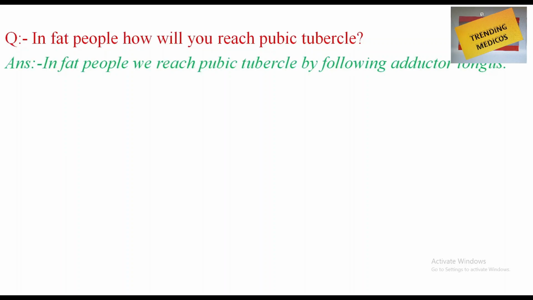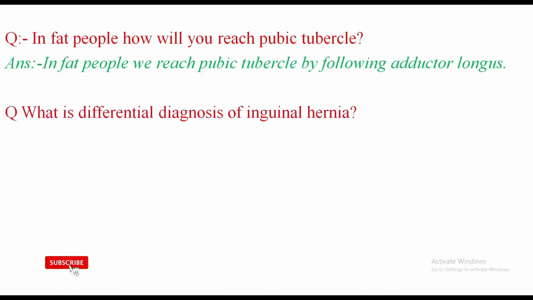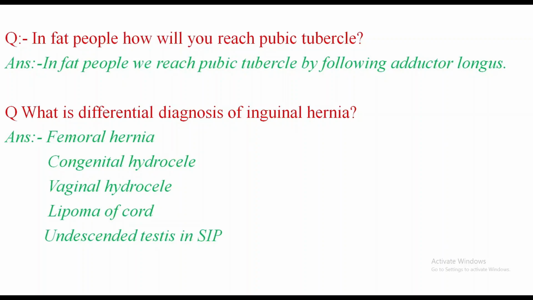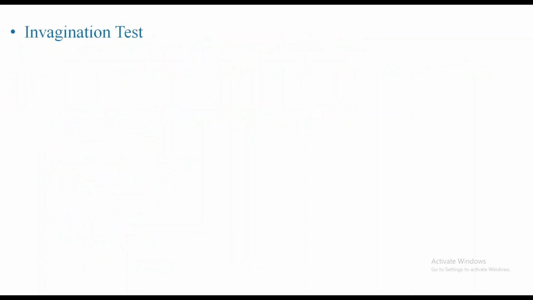In fat people, how will you reach the pubic tubercle? Is the question. Answer is, in fat people, we reach the pubic tubercle by following the rectus abdominis muscle. What is the differential diagnosis of the inguinal hernia is the next question. The differential diagnosis is or are femoral hernia, congenital hydrocele, vaginal hydrocele, lipoma of the cord, undescended testis, superficial inguinal pouch, enlarged inguinal lymph node.